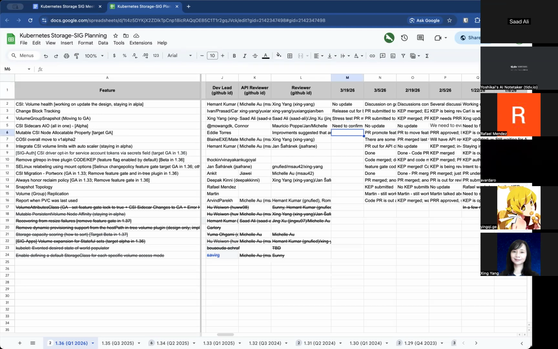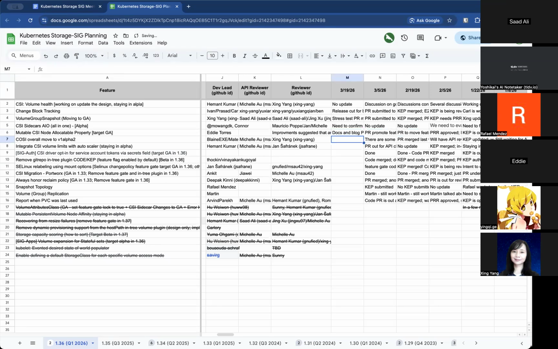Next, we have mutable CSI node allocatable property. Last update was PR promote FeatureGate is merged. Docs and blog PRs are out for review, so pretty close to done. Anything new here? Nope, same as last time. We did get a looks good to me from somebody from Docs, but we still need approval on the Docs PR. So I'll ping somebody to review that today. Got it. So it sounds like Docs PR still under review, and same with blog. Yep.